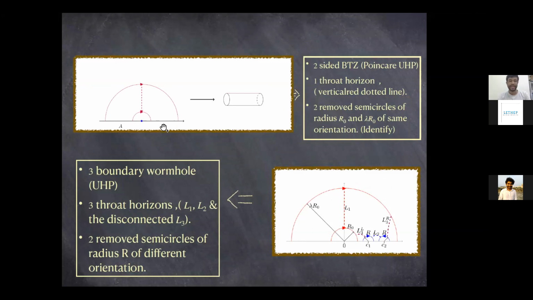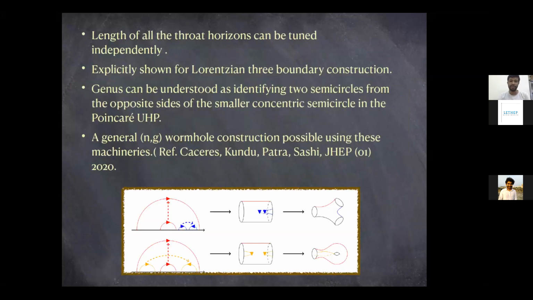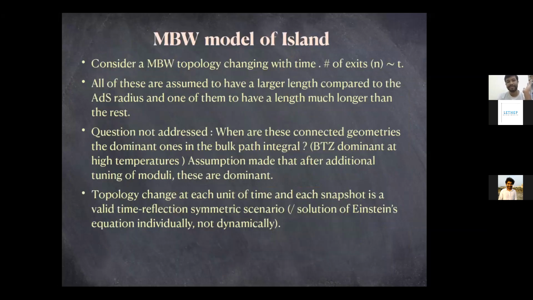So we would take one of them to be much bigger than the rest, and at each time step we would increase one more exit, which can't really be realized from an Einstein equation dynamical evolution perspective. From a dynamical perspective, you can't realize this topology change from Einstein's equation, but if you take different snapshots at each time step, then you could say that the number of exits is my analog of time, and as time increases, my number of exits increases.